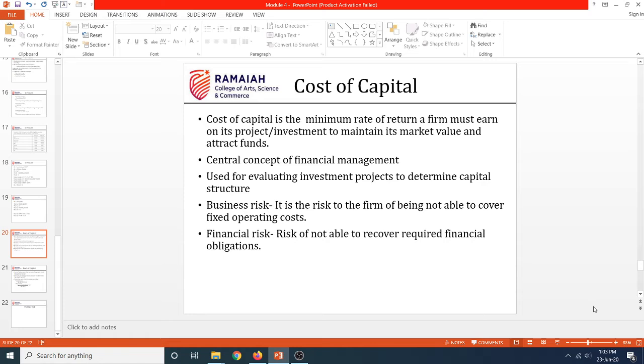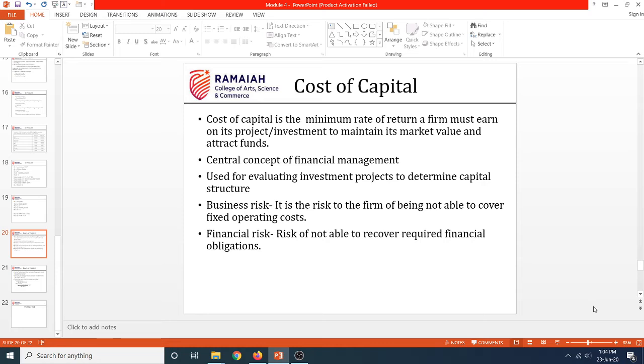So another type of risk is financial risk. What does financial risk mean? Financial risk means the risk of a firm of not being able to recover its financial expenses or financial obligations. For example, I'm supposed to pay 5% debt on my debenture capital, right? So if I'm not able to pay my debenture holders on time, then what is the point in running? I cannot call myself that I'm running this firm effectively, right?